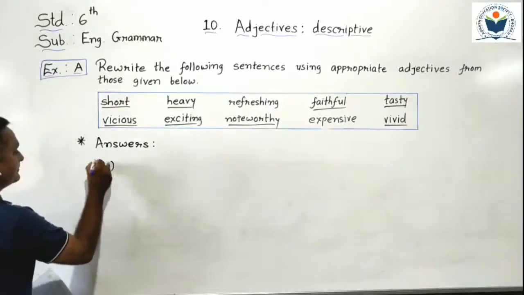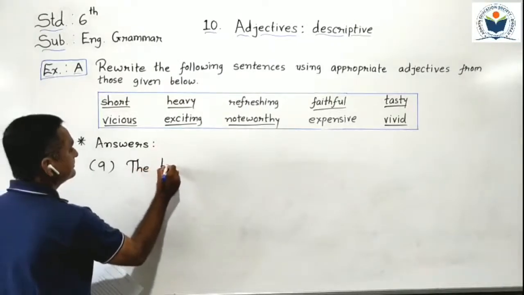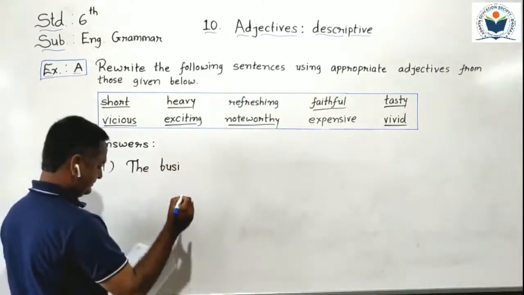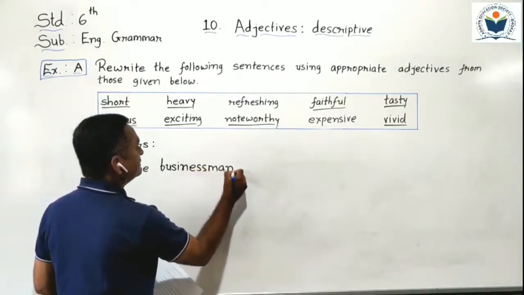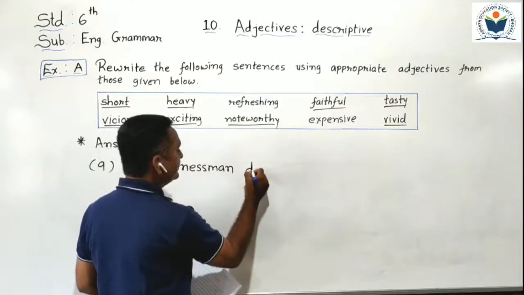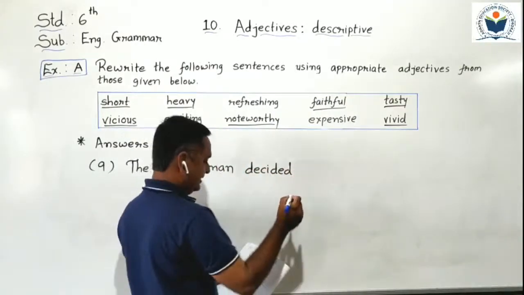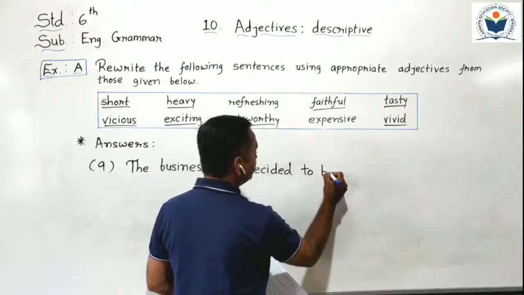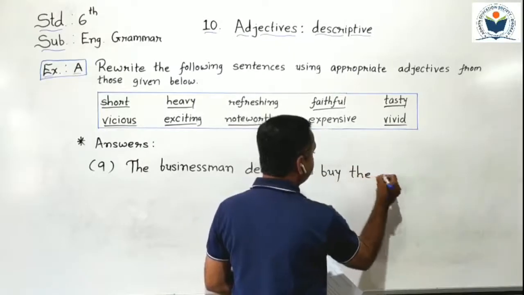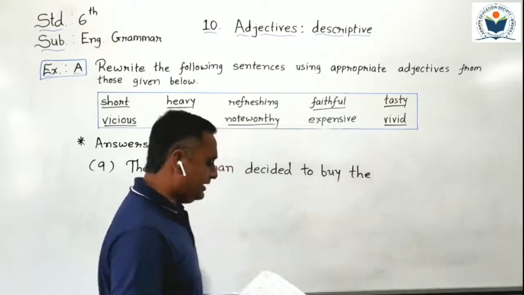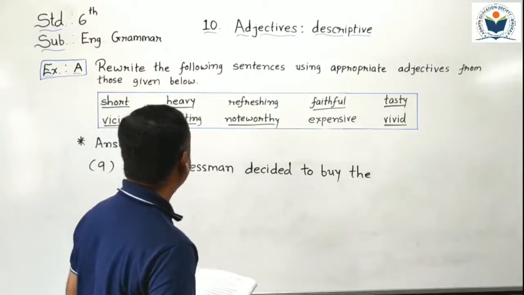So what does the answer become here? Number 9: The businessman decided to buy the. Till here, so now we have to describe painting with our adjective.